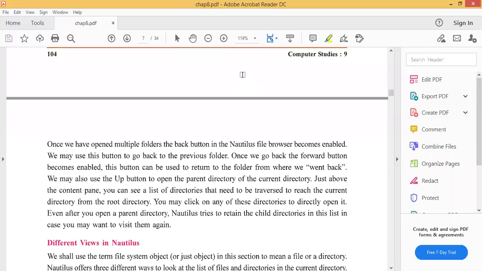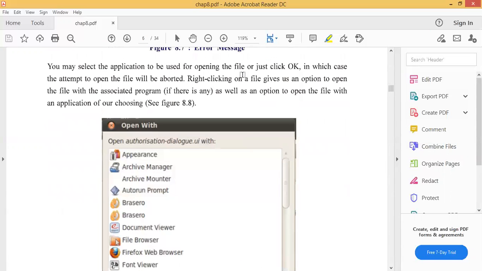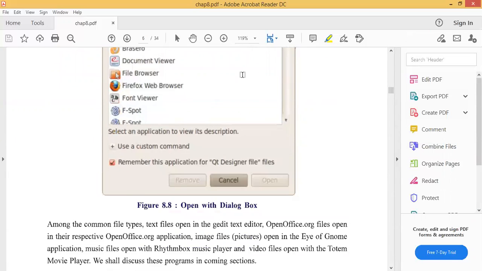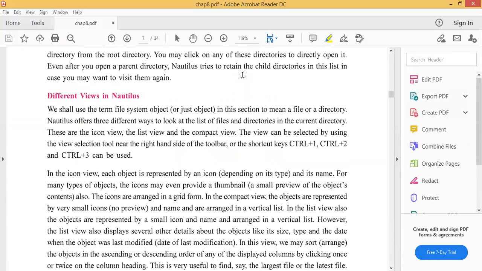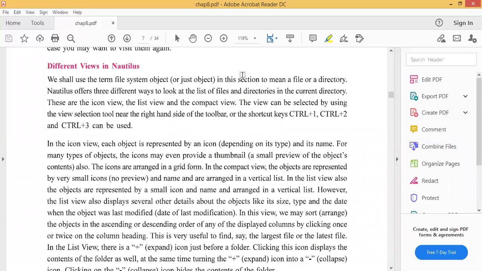So how do you open a file, open with, appearance, base row, all these you must read once. Different views in Nautilus. How many views? If you remember Writer, Calc, Impress, we see different views: page preview, normal view, print preview. So this type of view, the thing is the same, but we just look at that thing in a different way. That is a view.